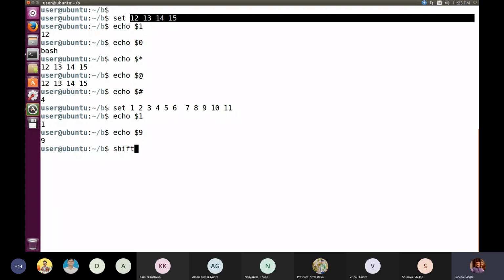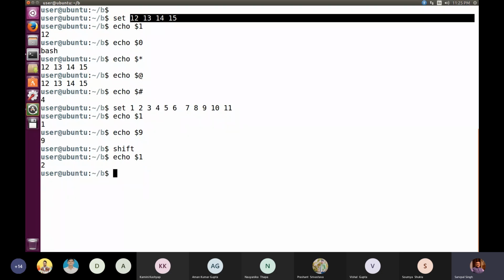So what is happening after set? Since we have started the values from 1, 2, 3, 4, 5, the entire sequence from 1 to 11 will be shifted to the left hand side. Mind it, excluding the first argument, which is assigned to $0, because that is not counted. So what will happen? 1 is discarded. Now 2 will be assigned to $1. So if you write echo $1, see, we have got 2. So there is one shifting, because one time you have executed shift.